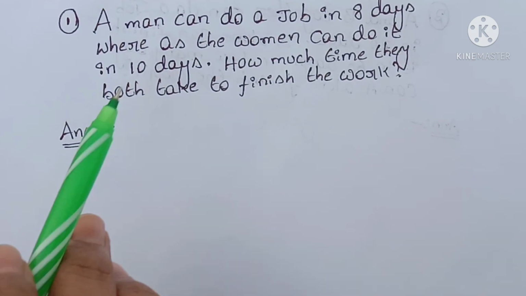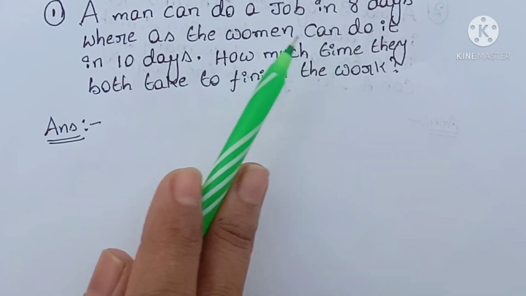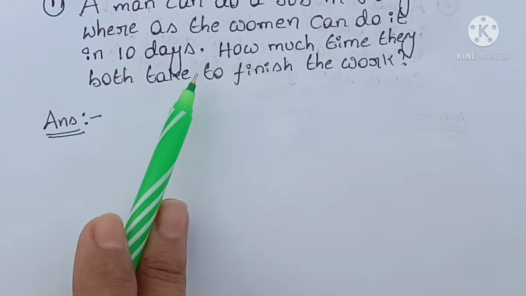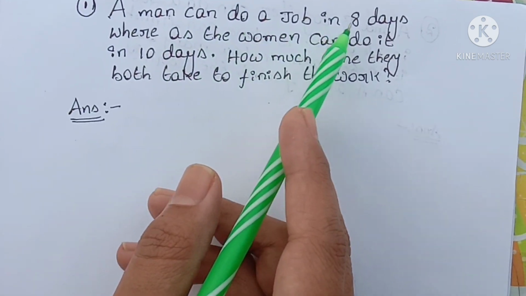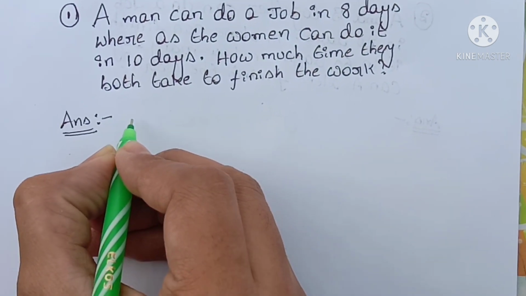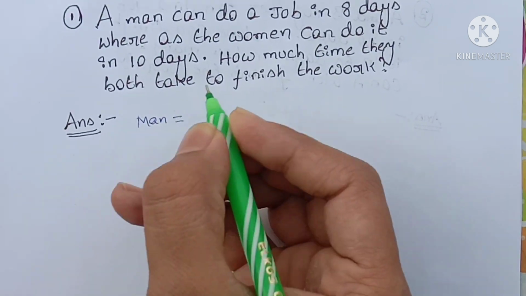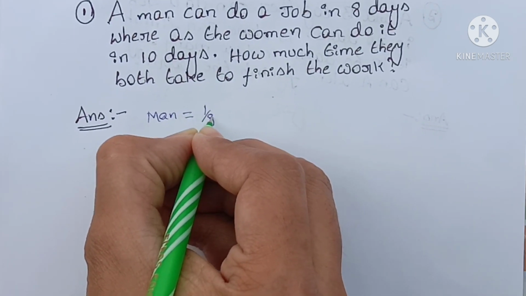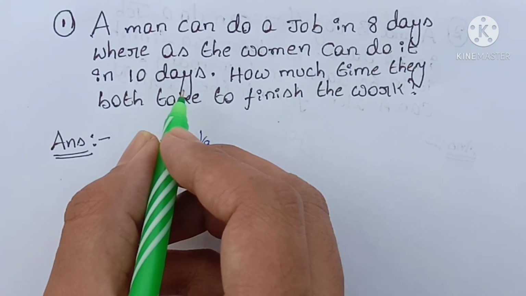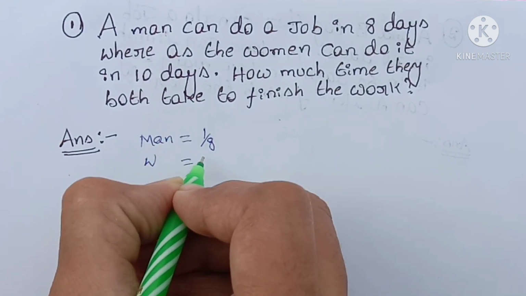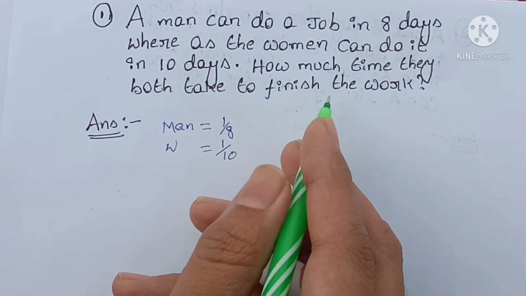Let's see the first question. A man can do a job in 8 days, whereas the woman can do it in 10 days. How much time will they both take to finish the work? A man can do a job in 8 days. For one day, he can do 1 by 8 of work. The woman can do the work in 10 days. In one day, she can do 1/10 of work. Both can finish the work in how many days?